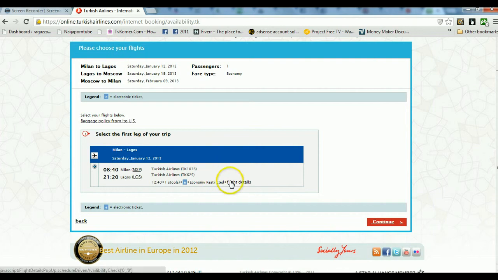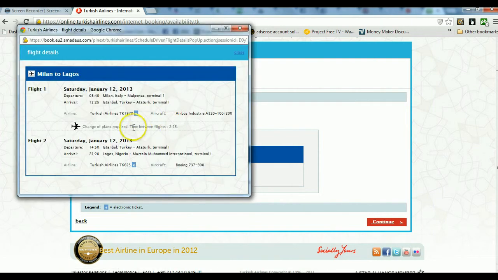Then here, if you check the flight details, it will give you all the information about the flight. That means they go first come out from Milan for 8:40. They go reach Istanbul for 12:25. Then they will take off from Istanbul 2:50. They go reach Lagos for 9:20. Close. We'll close this one now.